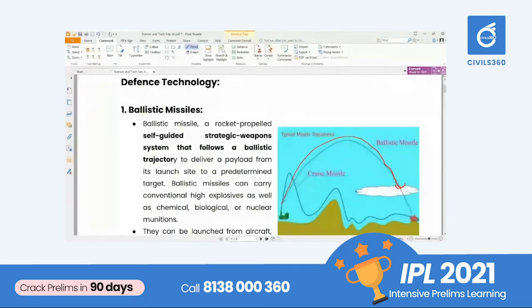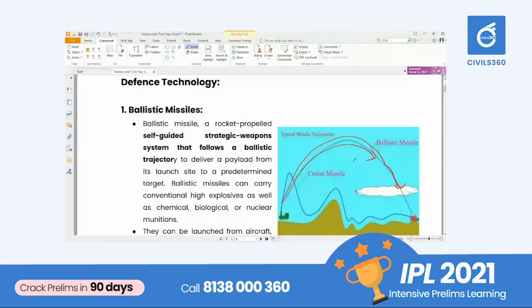Once it is launched, it will primarily stay on the same path. Before that, we can guide the missile, that is, we can give a guidance mechanism. For example, laser guidance or something like that can be given in the initial stage. But once it is launched, it cannot be rerouted.